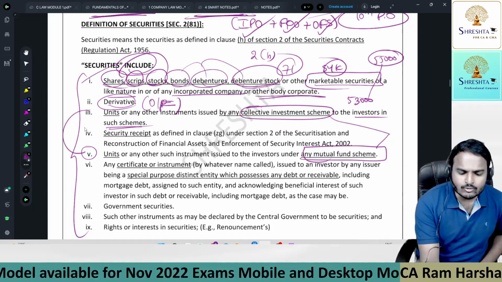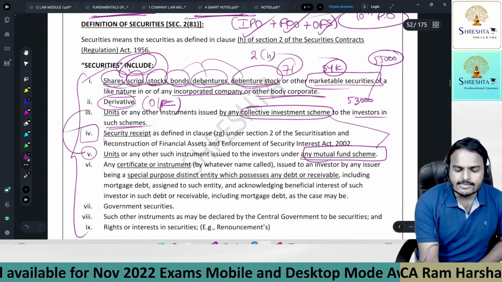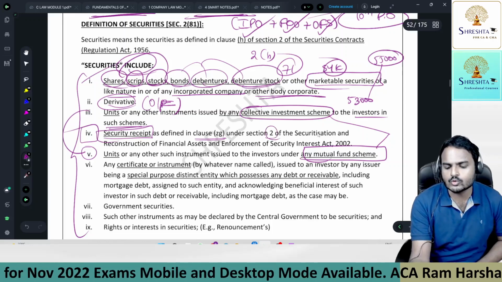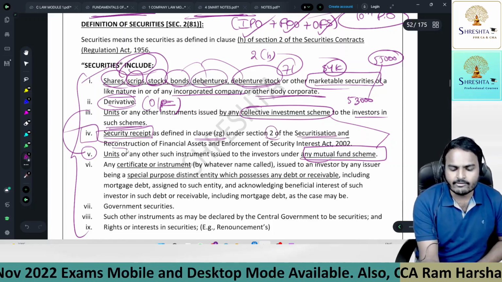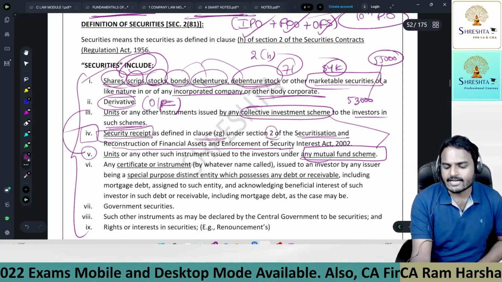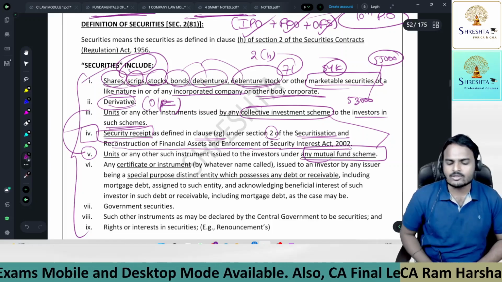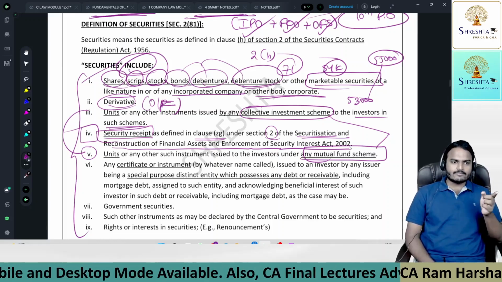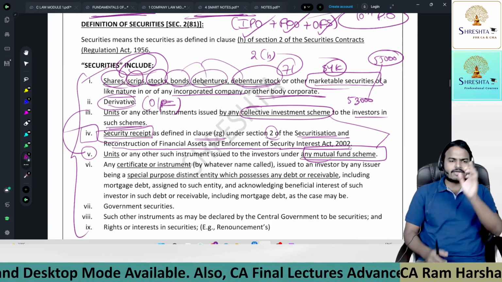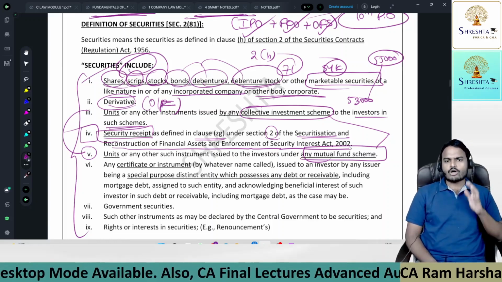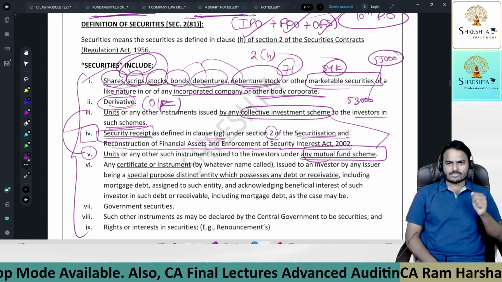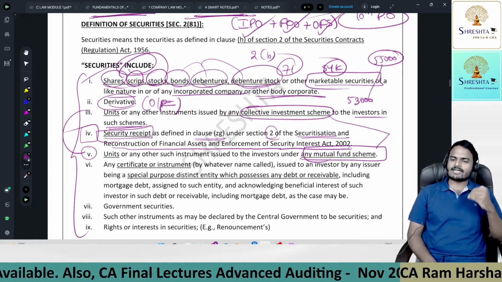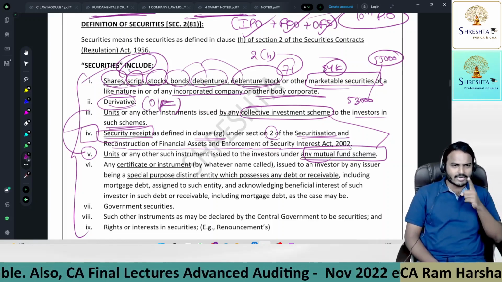Next one, coming to the fourth point, security receipt as defined in clause (zg) under section 2 of the Securitisation and Reconstruction of Financial Assets and Enforcement of Security Interest Act 2002. Very lengthy, very interesting topic which we will read in CA final. All these points you will read in CA final, SFM and corporate and economic laws: the derivative markets, mutual funds, collective investment schemes. All these concepts you'll learn at CA final level.